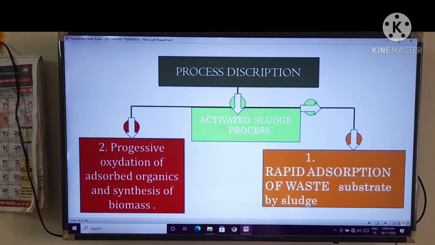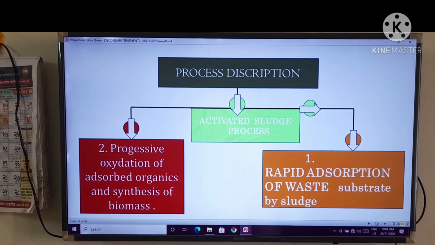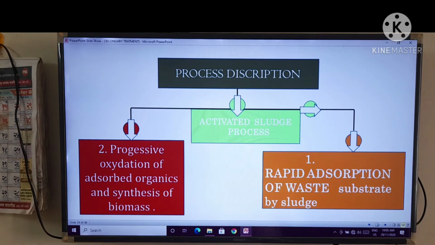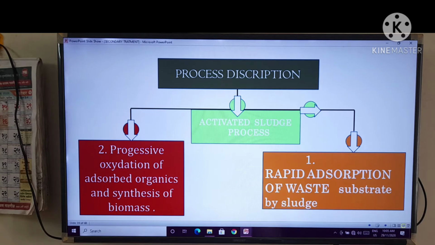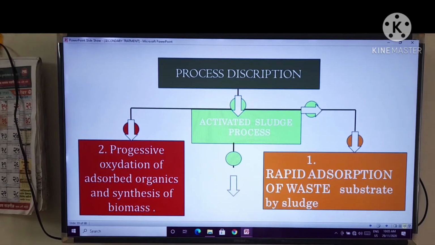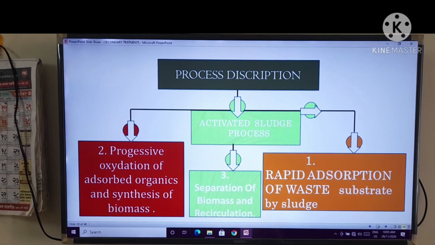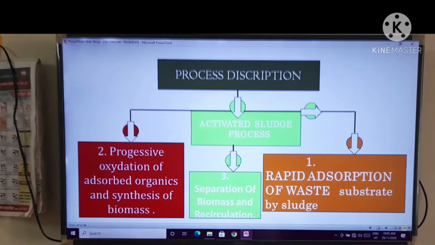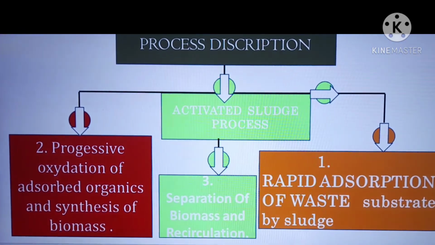And second, progressive oxidation of adsorbed organics and synthesis of biomass. Please again, the activated sludge process has steps: rapid adsorption of waste substrates by sludge, second, progressive oxidation of adsorbed organics and synthesis of biomass, and third, separation of biomass and recirculation.